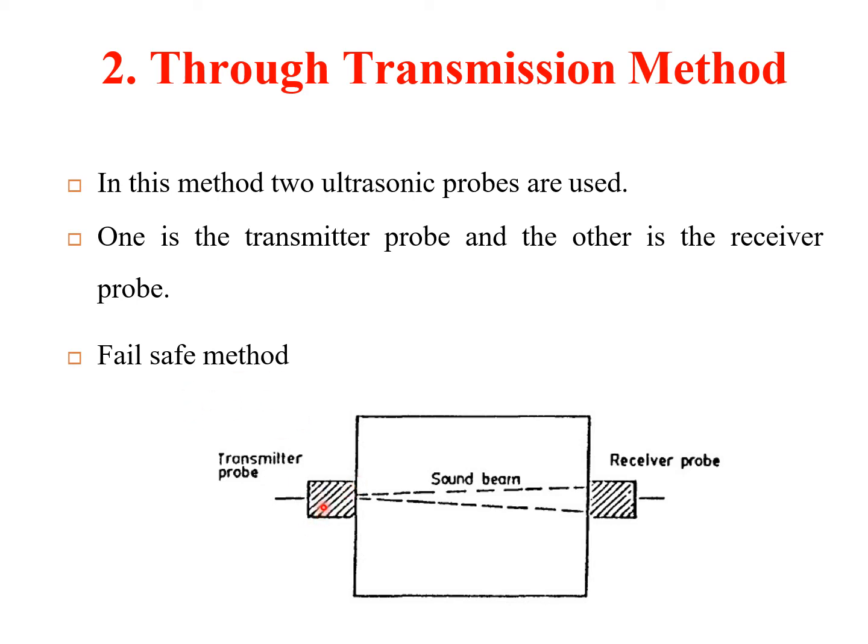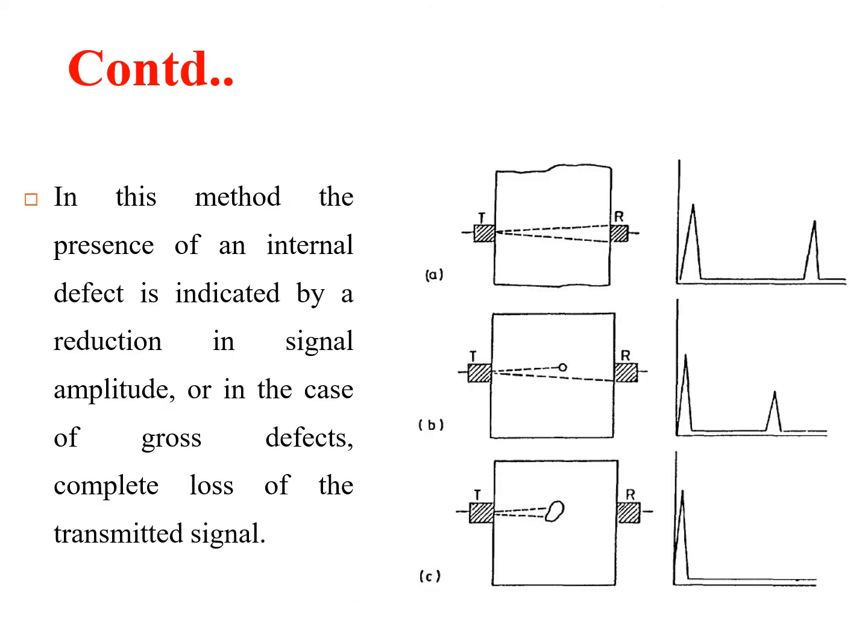Now the transmitter probe will be on one end, and the receiver probe will be on the opposite end. In this method, which is a much better method to find the defect, the presence of an internal defect is indicated by a reduction in signal. That is, if you are transmitting here and the receiver is at the other end, this is the transmitted pulse, and this is the pulse that is received at the receiver side.